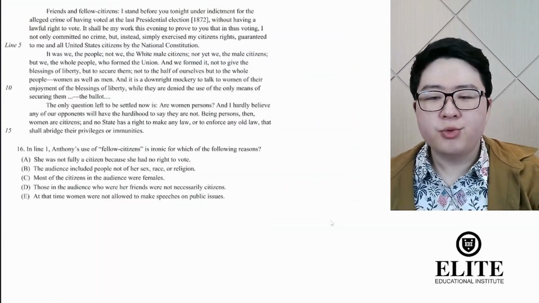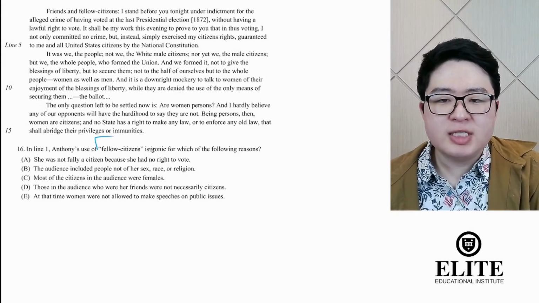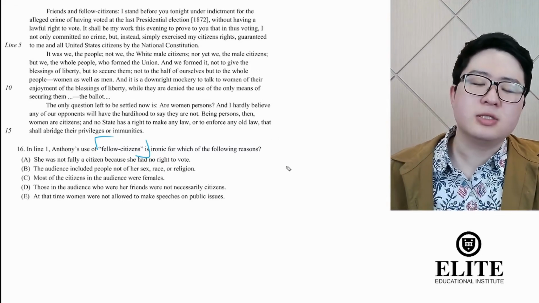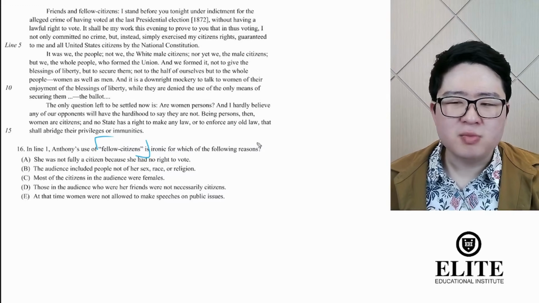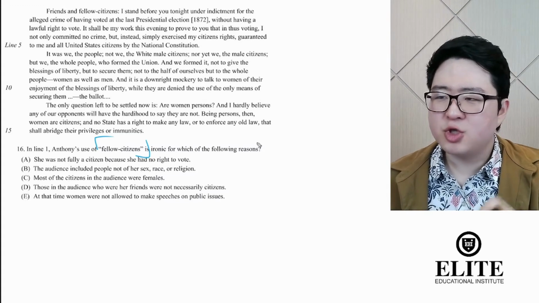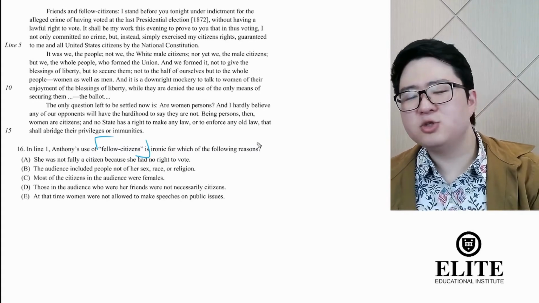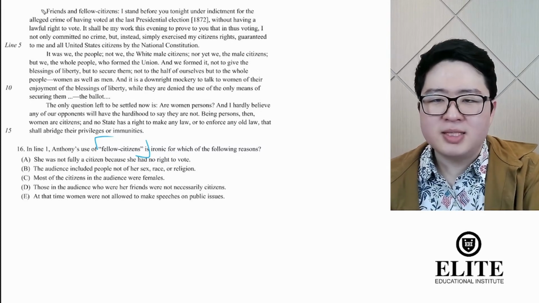Okay, so we read in 16. In line 1, Anthony's use of "fellow citizens" is ironic for which of the following reasons, right? What is irony? Well, irony is when something is a little funny or humorous, or perhaps there's a contrast or disparity, or something that should be there that shouldn't be there, and that's notable to us for some reason. So let's try to find out what this bit of humor or this contrast might be.